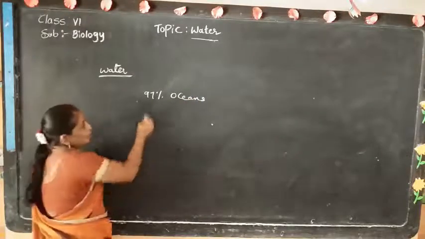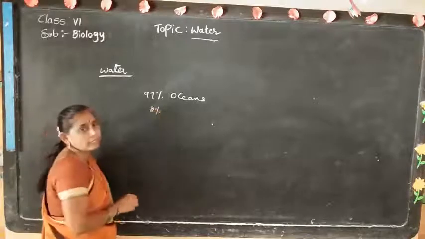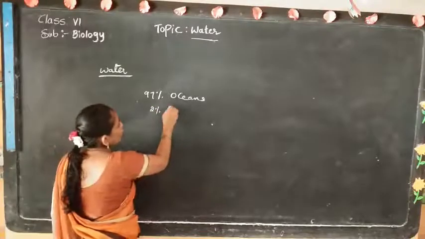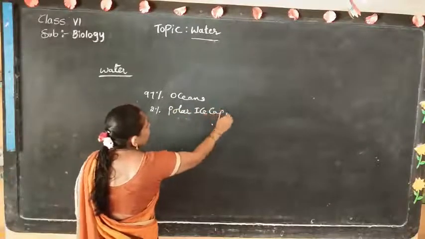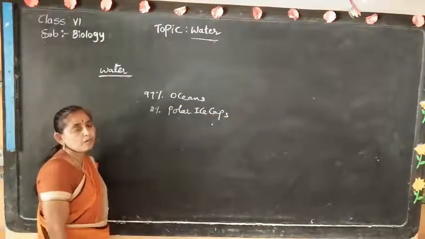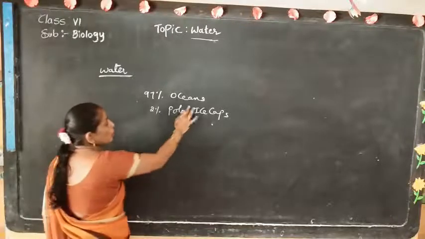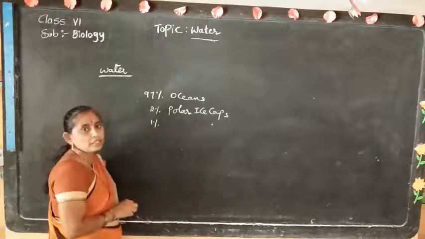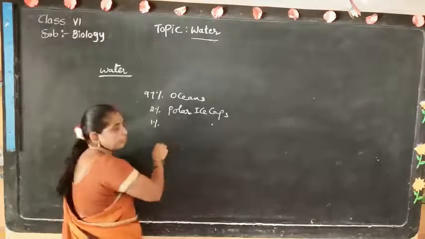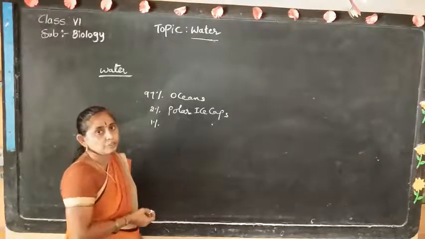Out of the remaining, 2% is present in the polar ice caps. The remaining 1% is present on the earth's surface and underground in the soil.